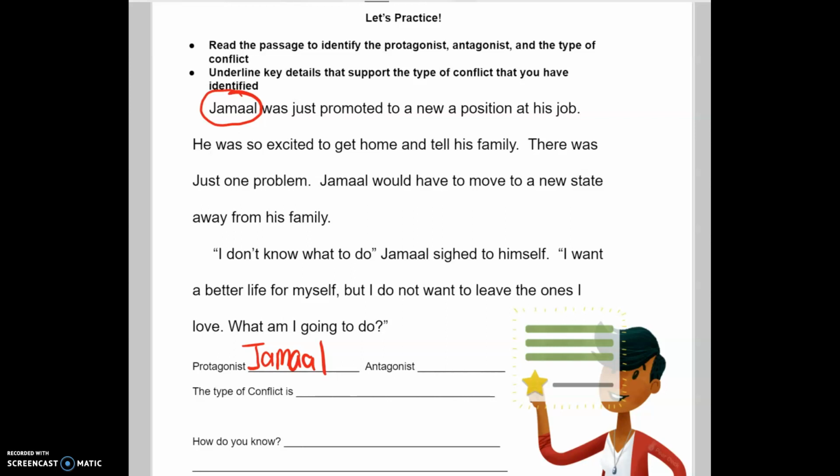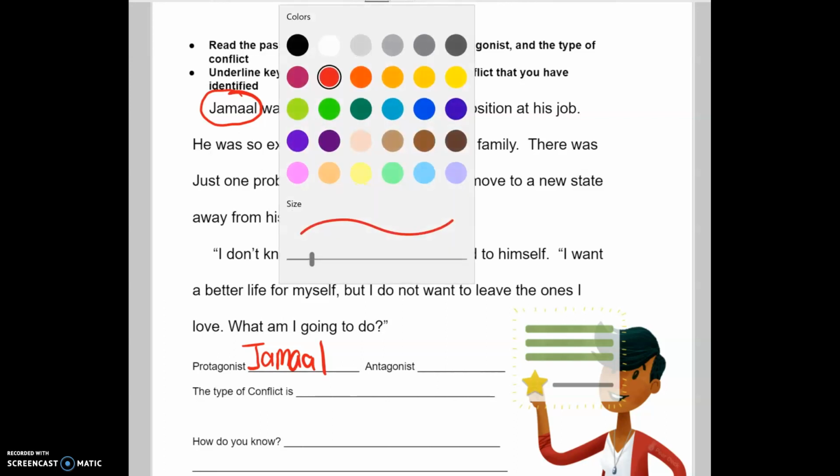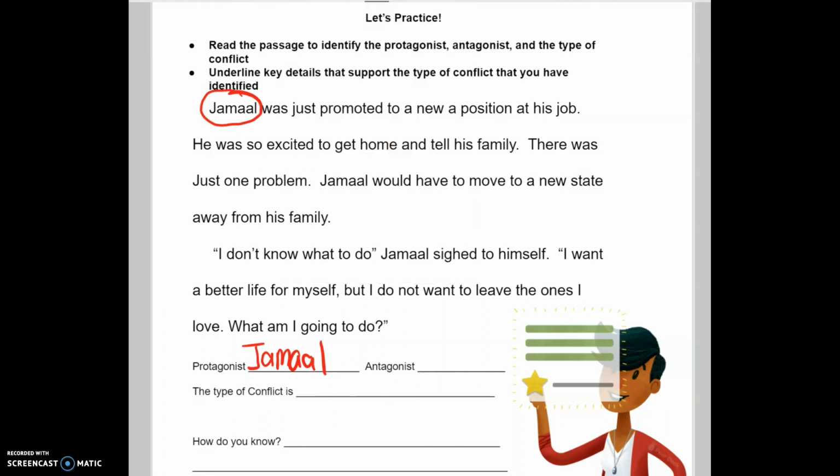Let's think about the problem that Jamal was having. Well, he got a new job and didn't want to move away from his family. So what was the opposing force with Jamal? Well, if we look down further below, we see that Jamal was having a conversation with himself. We can see down here.